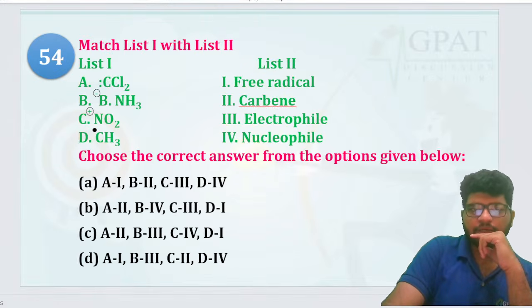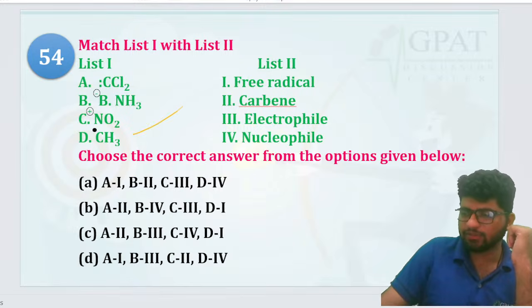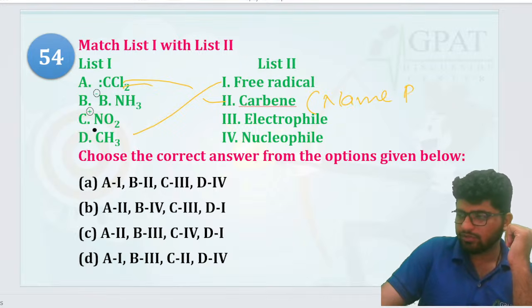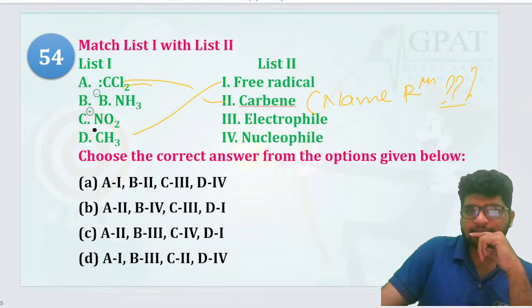So this one, okay: CCl2, BNH3, NO2 plus, or CH3. Free radical, carbene, electrophile and nucleophile. Tell me, friends. CH3 is what? Free radical. Simple. CCl2 is carbene. Now you can tell me which name reaction has an intermediate of carbene, guys?